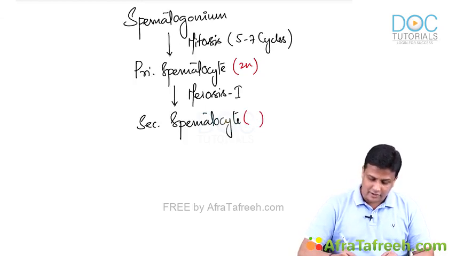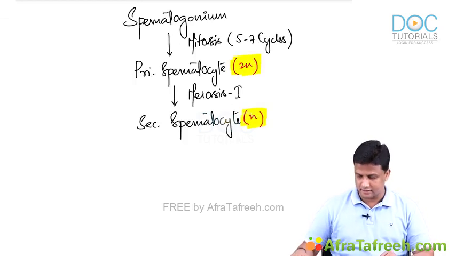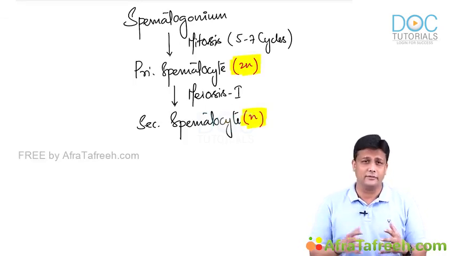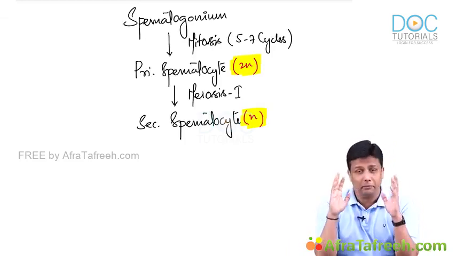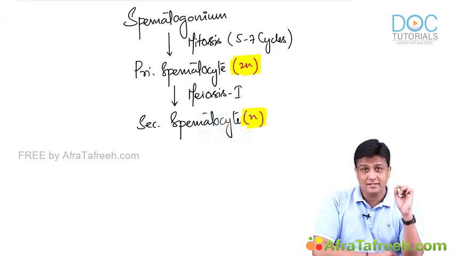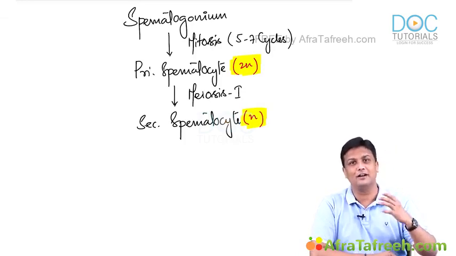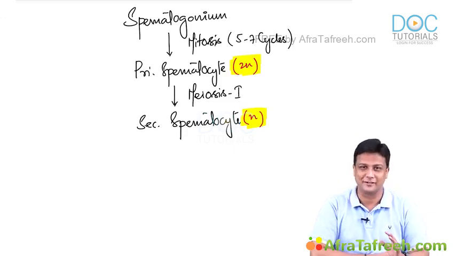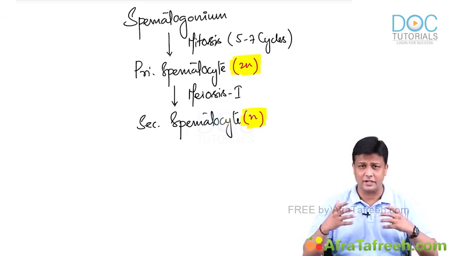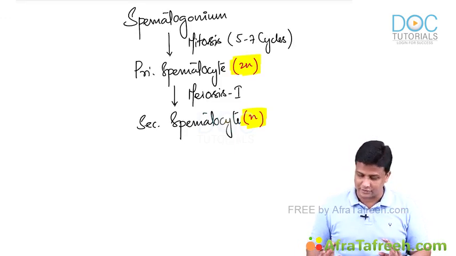And why am I stressing a lot here? Because this has been tested in almost every exam, many times, guys, whether it is NEET PG or AIIMS. So, what is the stage in spermatogenesis at which the number of chromosomes is reduced to half? It is primary spermatocyte to secondary spermatocyte. That is the stage where the number of chromosomes is reduced to half.